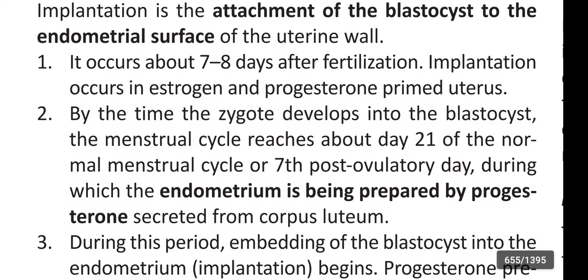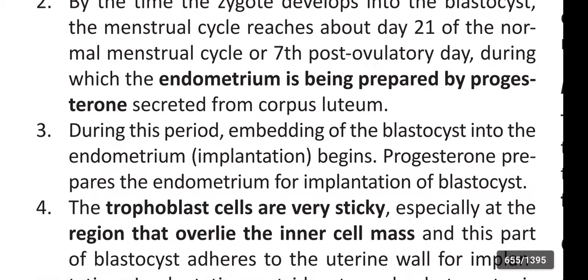By the time the zygote develops into the blastocyst, the menstrual cycle reaches about day 21 of the normal menstrual cycle, or the 7th post-ovulatory day, during which the endometrium is being prepared by progesterone secreted from the corpus luteum. During this period, embedding of the blastocyst into the endometrium, or implantation, begins. Progesterone prepares the endometrium for implantation of the blastocyst.